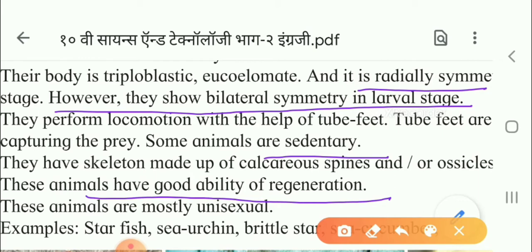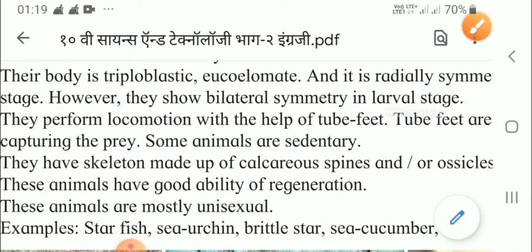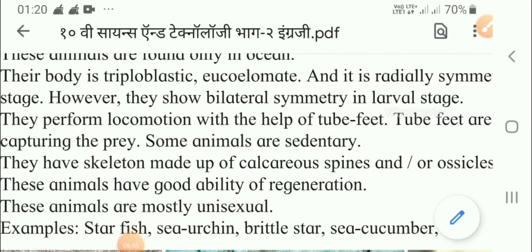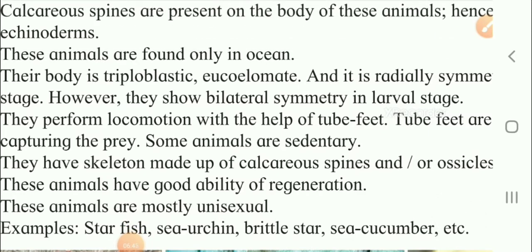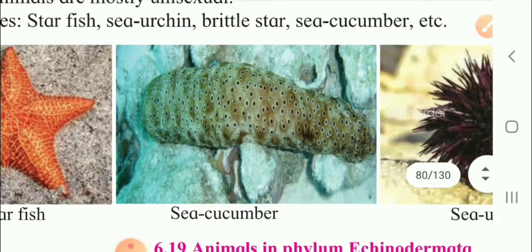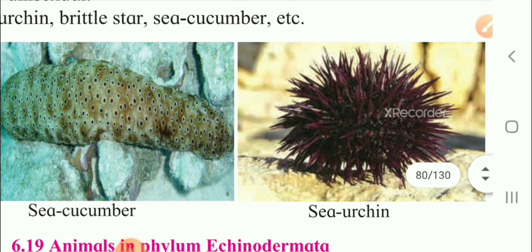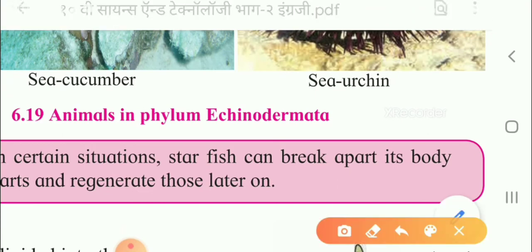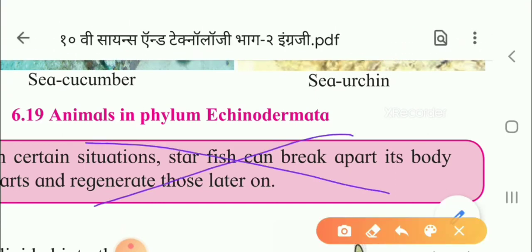What are examples? Starfish, sea urchin, brittle star, sea cucumber, etc. So this is about the echinoderms. Here I have already shown the figures: starfish, sea cucumber and sea urchin. So these are the examples of the phylum Echinodermata. This part is cancelled out for you.